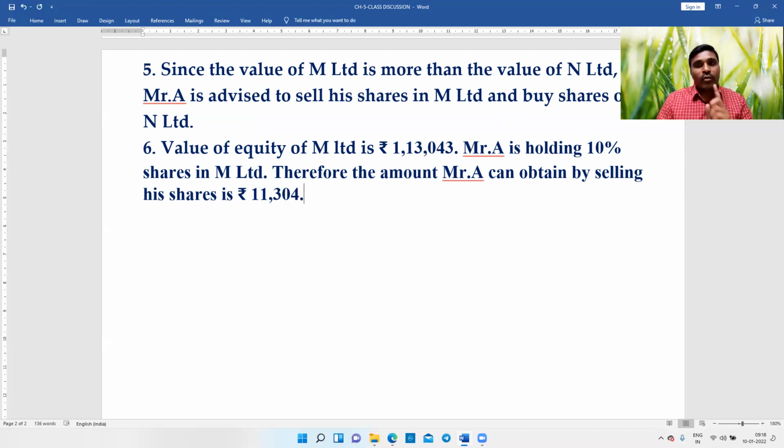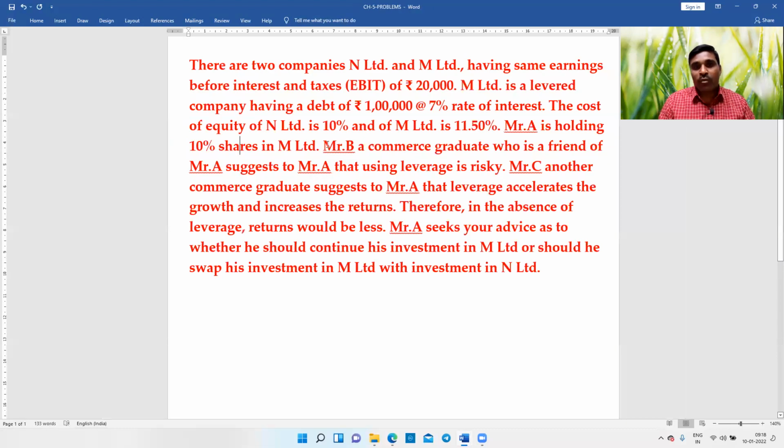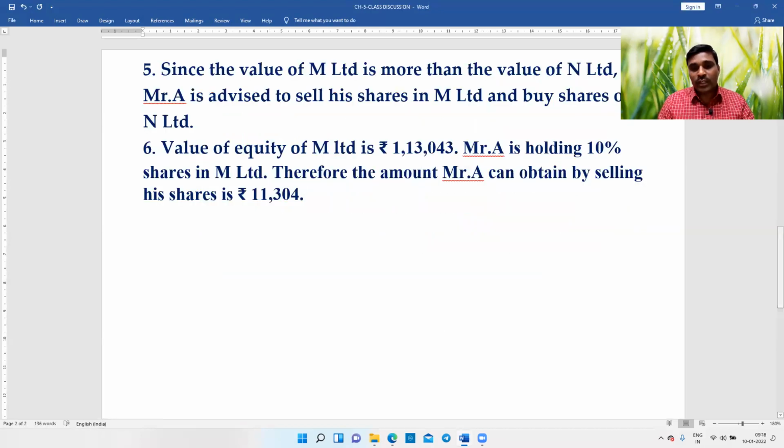So here we have addressed the concern of the first commerce graduate, Mr. B. What is Mr. B's concern? Who is a friend of A, suggests that using leverage is risky. So therefore, if you observe here, we are exiting from the company M Limited. M Limited is using leverage, and we are coming out of M Limited. So therefore, we are avoiding the risk. So till that extent, you address the concern of Mr. B.